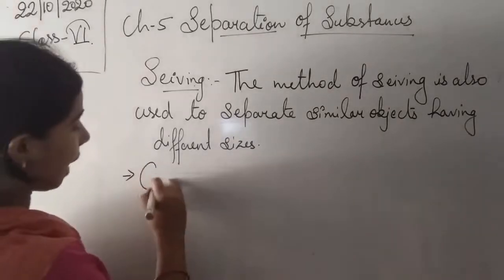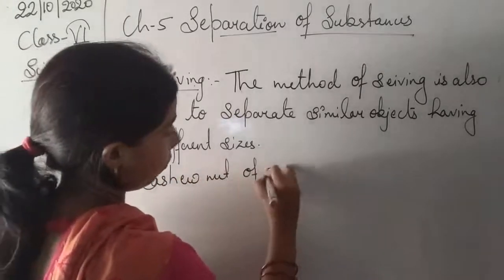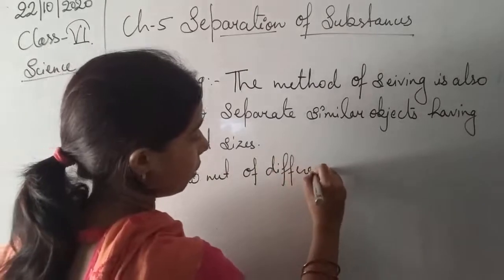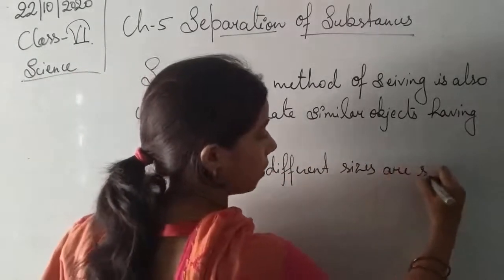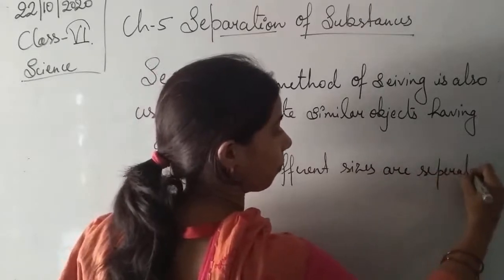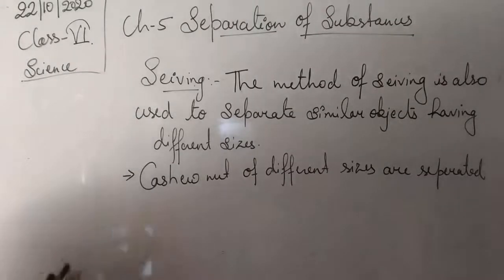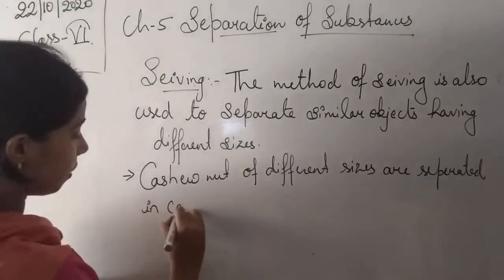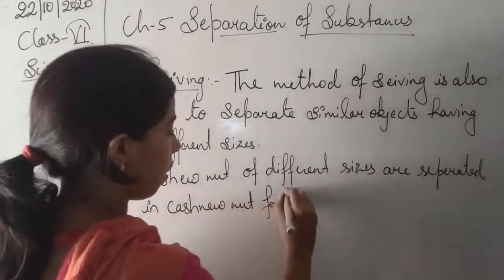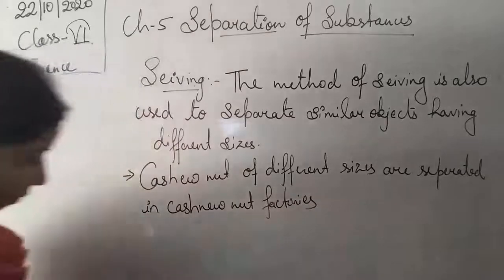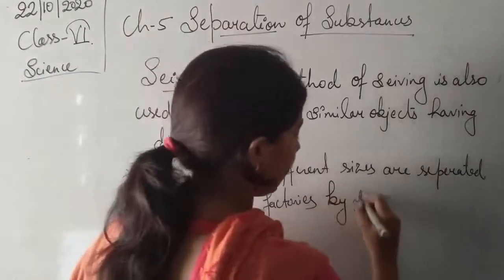Example: cashew nuts of different sizes are separated in cashew nut factories by the process of sieving.